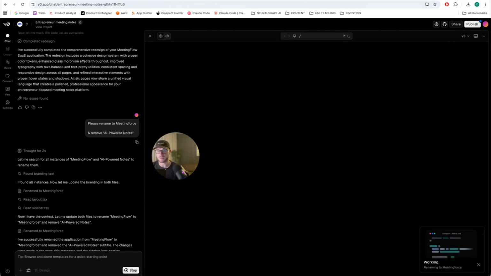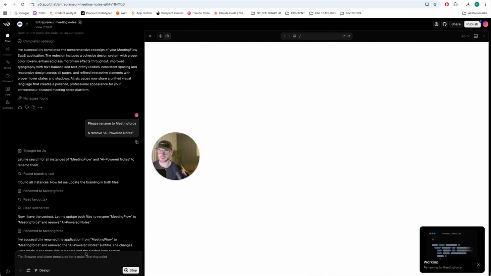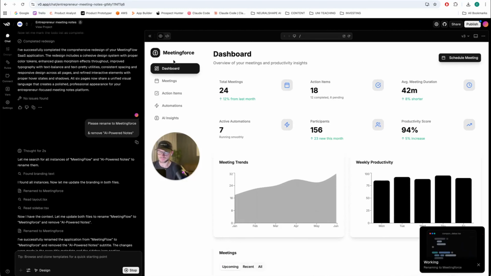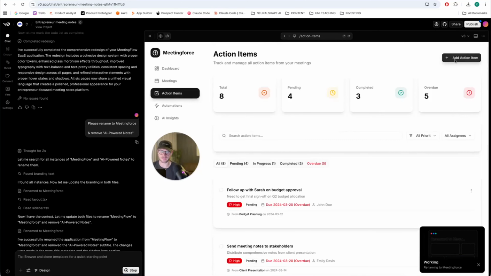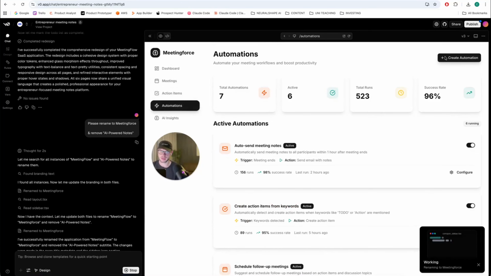A summary would also be very handy. But a big caveat, of course, is that all these buttons here, like for example, schedule a meeting or join a meeting, and so on and so forth, or the action items, add an action item, create automation, all these things are now up to you as builders to populate.